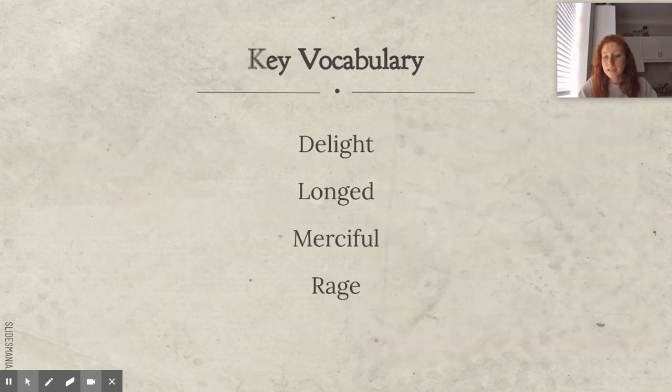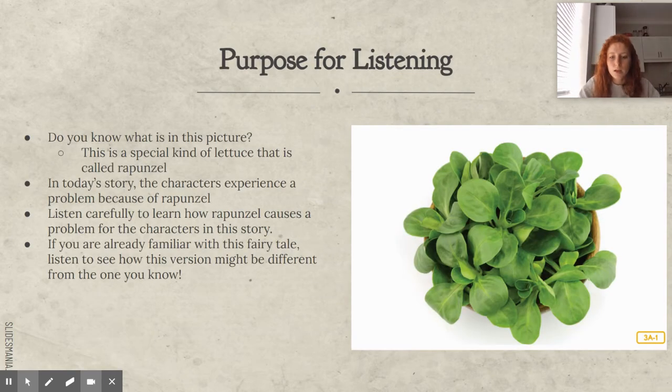Remember our key vocabulary? We have got delight, longed, merciful, and rage. Do you know what is in this picture? This is a special kind of lettuce called Rapunzel. In today's story, the characters experience a problem because of Rapunzel. I want you to listen carefully to learn how Rapunzel causes a problem for the characters in this story. If you're already familiar with the story of Rapunzel, I want you to listen carefully to see how this version might be different from the one that you know.